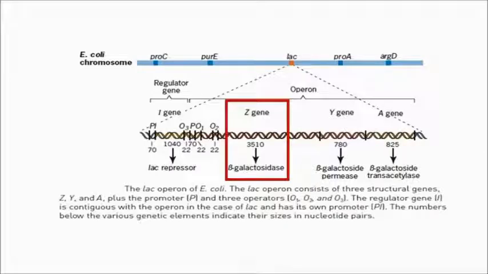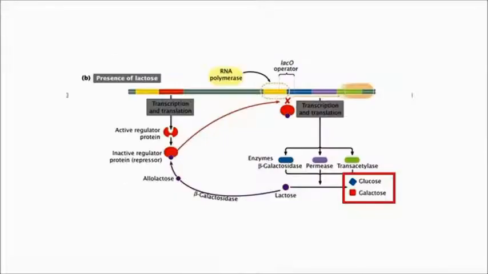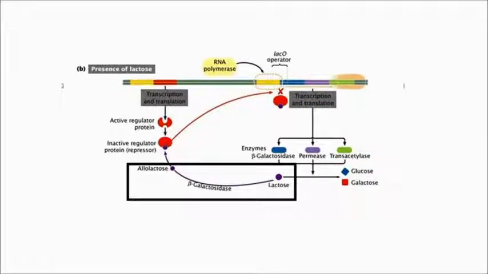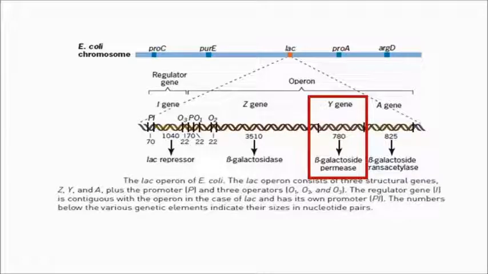Now beta galactosidase enzyme has two functions. The first one is that it breaks down lactose into glucose and galactose, and the other function is that beta galactosidase also converts lactose into allolactose, which is an isomer of lactose and is an inducer for the lac operon. Now the second enzyme is beta galactoside permease, and it is encoded by the gene Y.